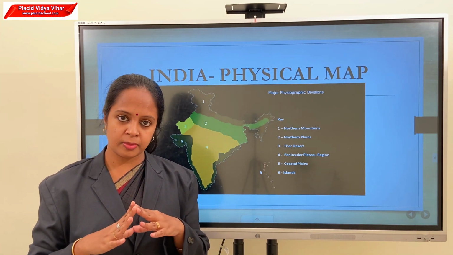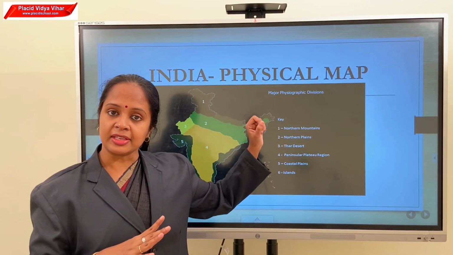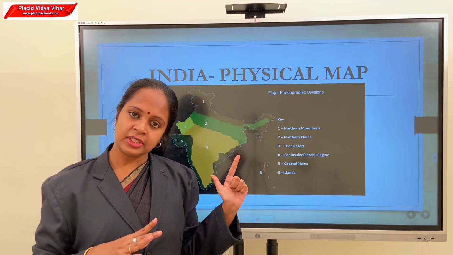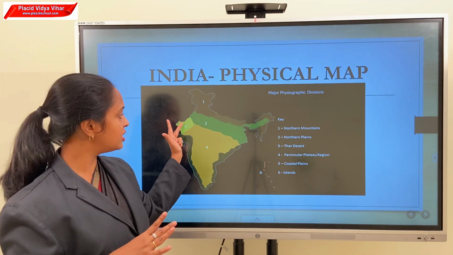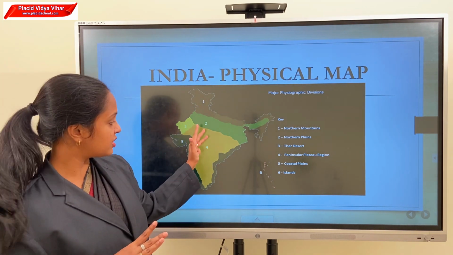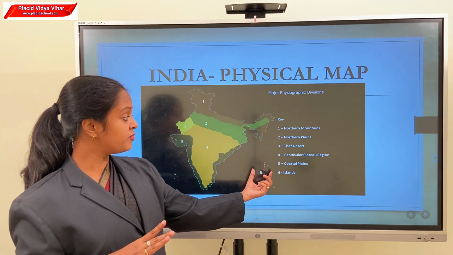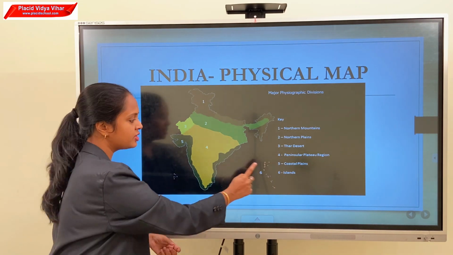Based on the landforms, India is divided into 5. Which are they? The northern mountains, the plains, the northern and coastal plains, the third one is the western desert, the fourth one is the southern plateaus, and the fifth one is the islands.